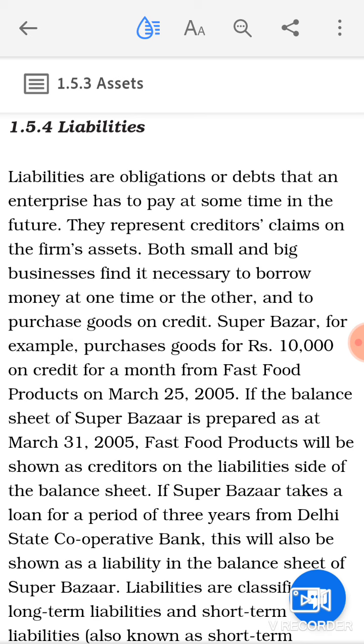It represents the creditor's claim, meaning from whom you have made a purchase on credit, that individual's claim on the business assets. So you can say liabilities are the obligations or the debts that the business enterprise has to pay to someone in future.